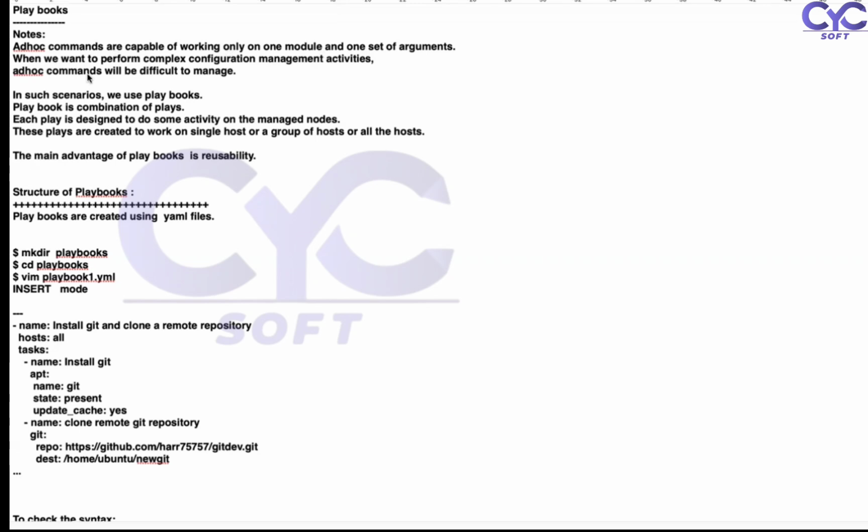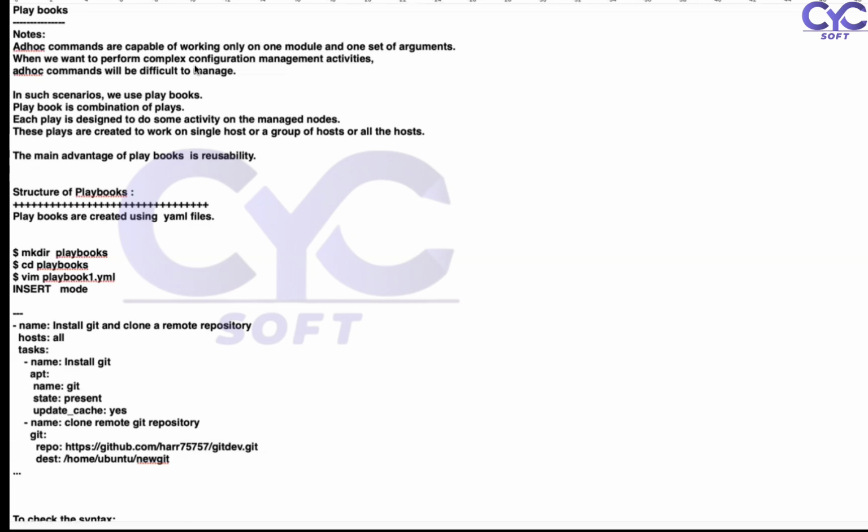But when we perform complex configurations, like complex management activities, ad hoc is very difficult to manage. So we work on shortened scenarios, and we go with different types of complex levels.